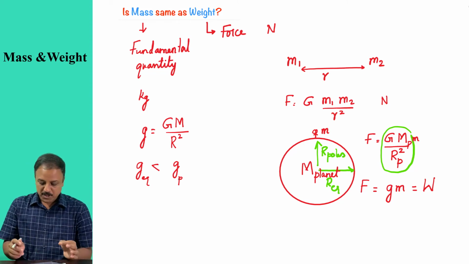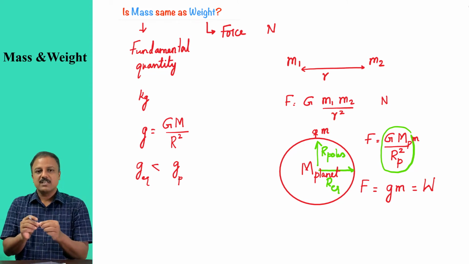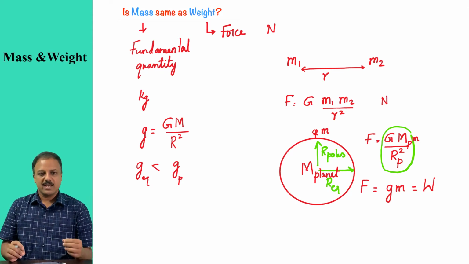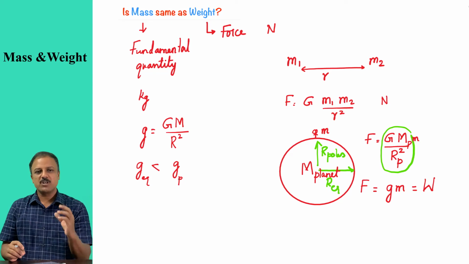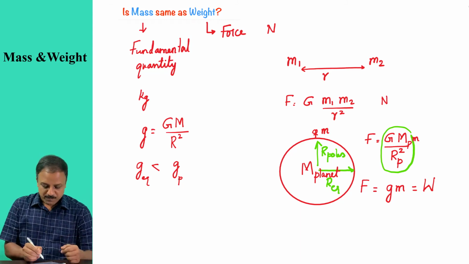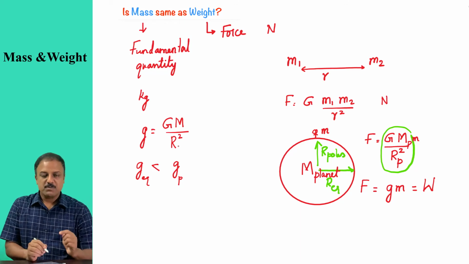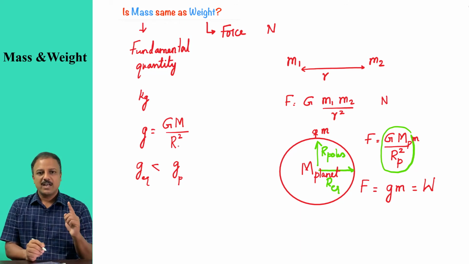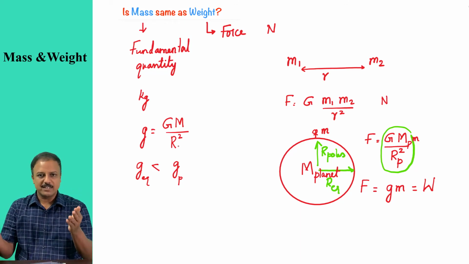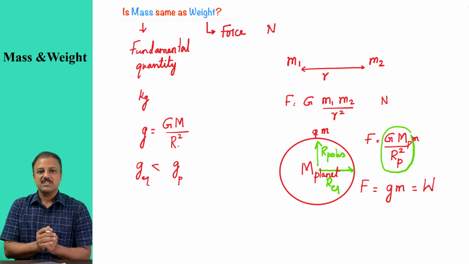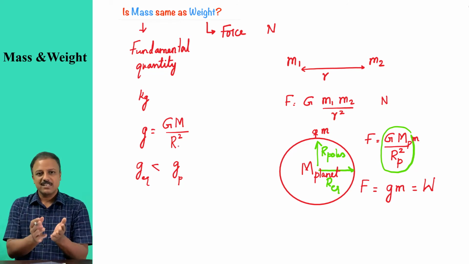We know that radius at the equator is 6,400 kilometers and radius at the poles is approximately 27 kilometers less compared to radius at the equator. So, since g is inversely proportional to r squared, as r increases, g will decrease. So, acceleration due to gravity at the equator is slightly less compared to the poles.